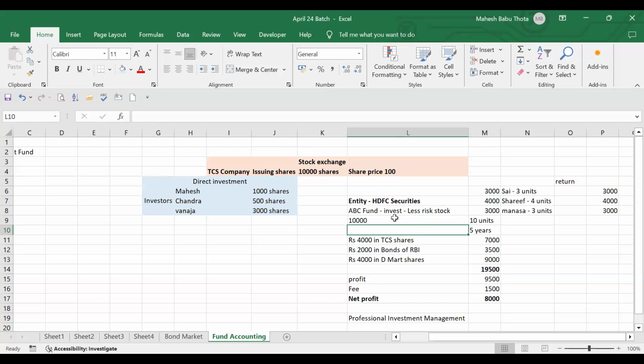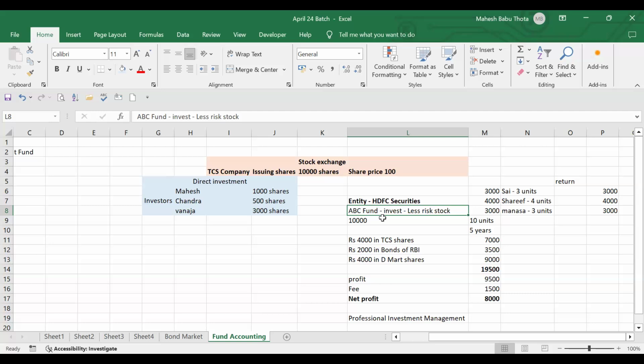Is anyone thinking that professionals are maintaining where to invest and how much to invest? They have to do research. Are we going to be a part of that work? No, that is front office work. Yesterday we discussed in the trade life cycle there are 3 phases: front office, middle office, back office. In the front office, the trade execution and implementation will be done, and decisions are taken.